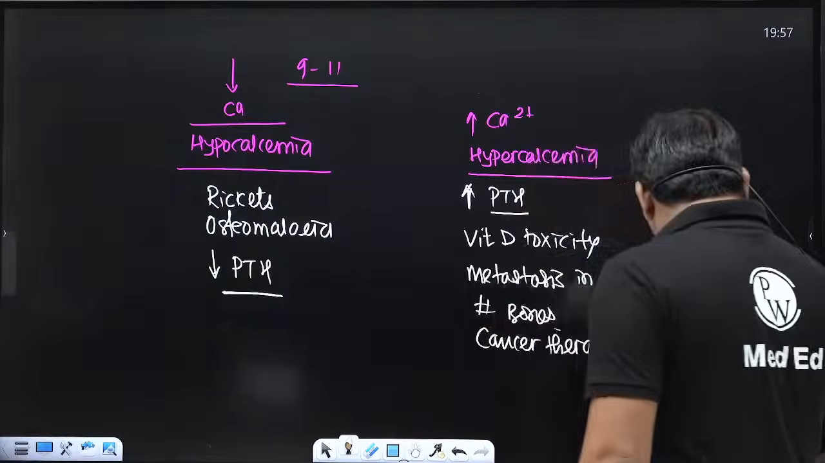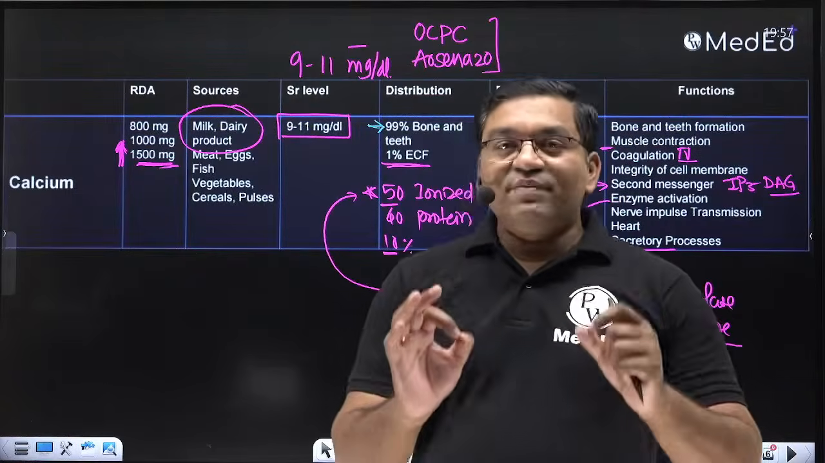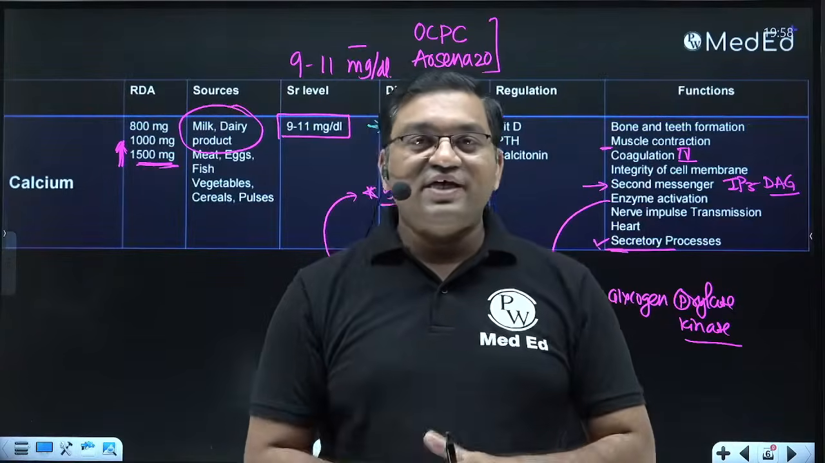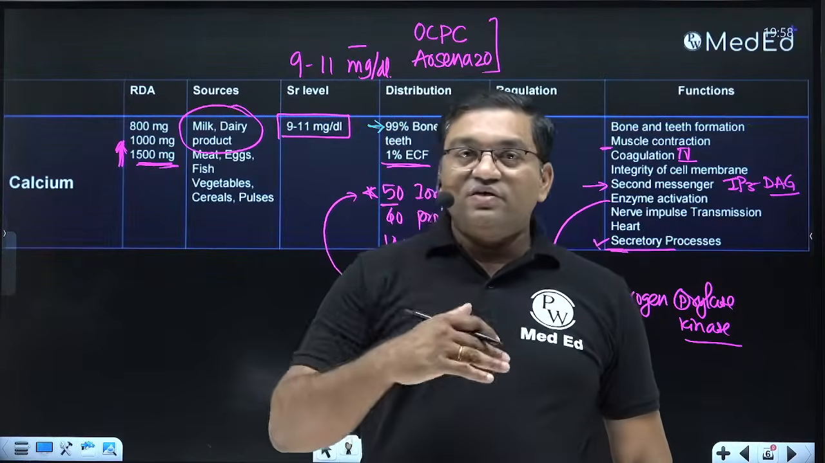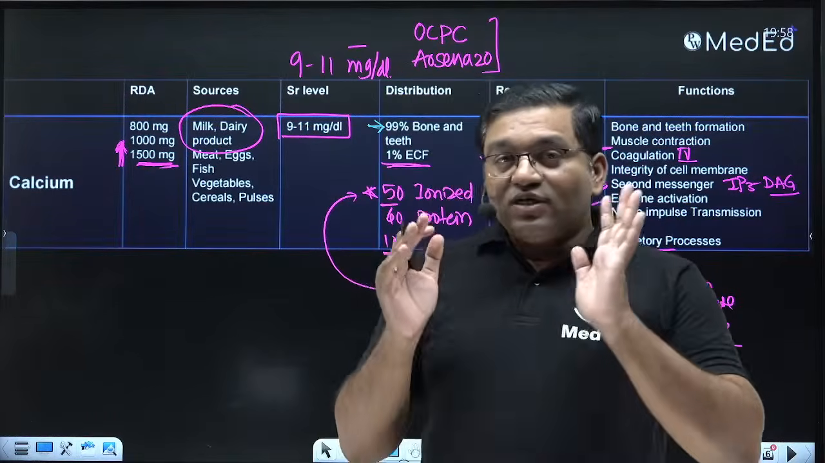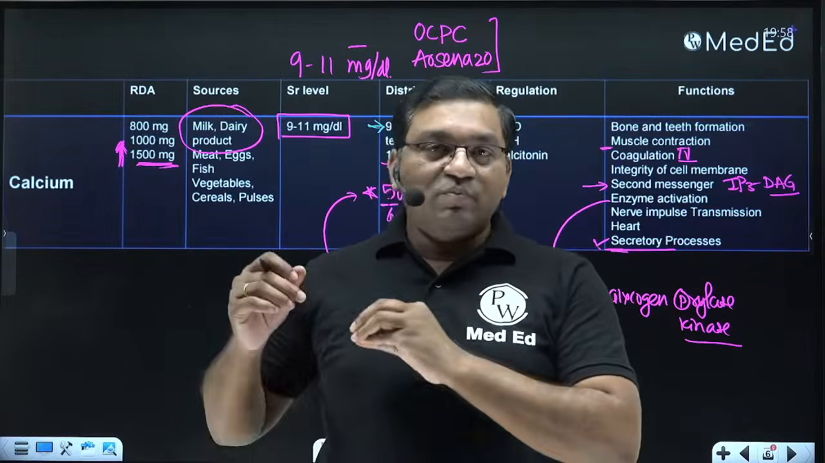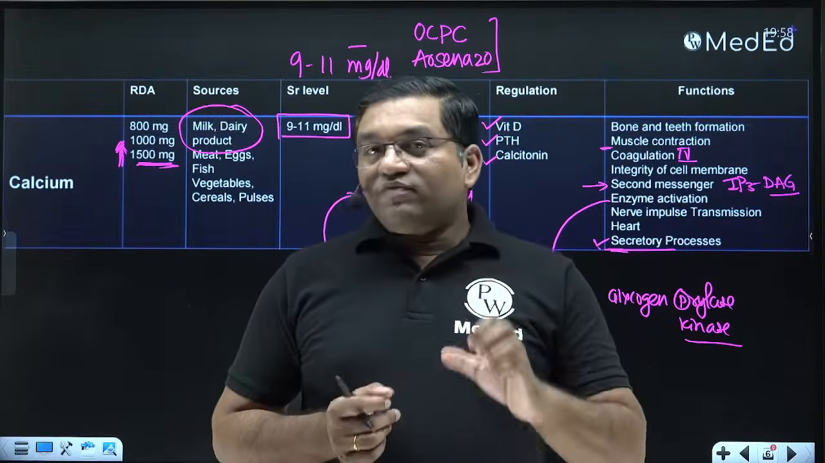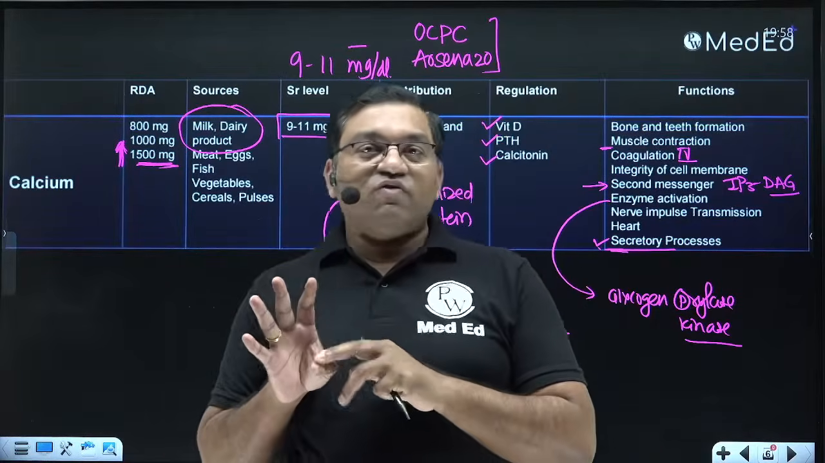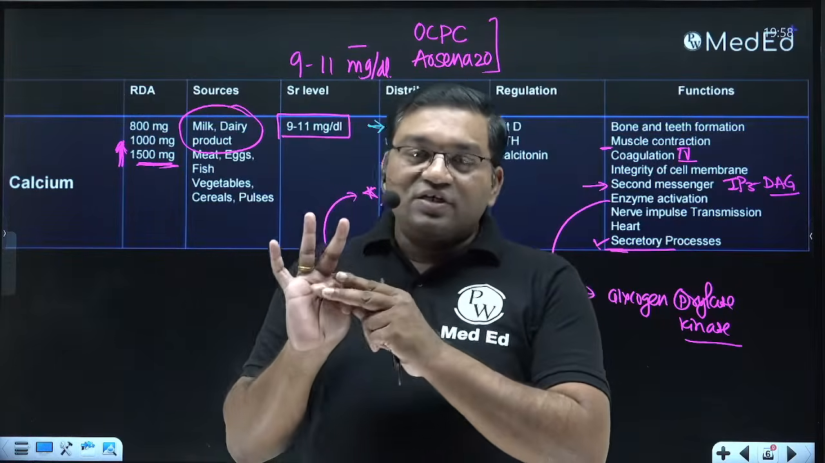Now summarizing the calcium, see, the daily requirement of calcium is 800 milligram per day. Demand increases in pregnancy and lactation, and it is 1200 to 1500 milligram per day. The dietary sources of calcium are mainly milk and milk products. Then what are the important functions of calcium? It is important for bone and teeth formation. Calcium along with phosphorus is important for the mineralization of bone. Then it is important for muscle contraction.